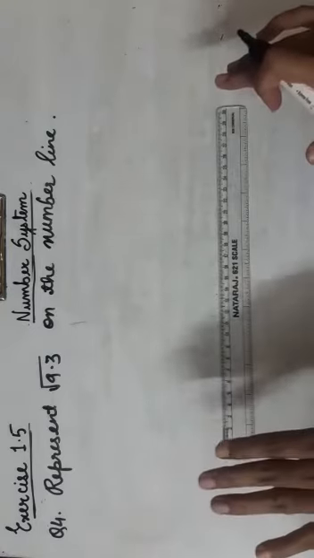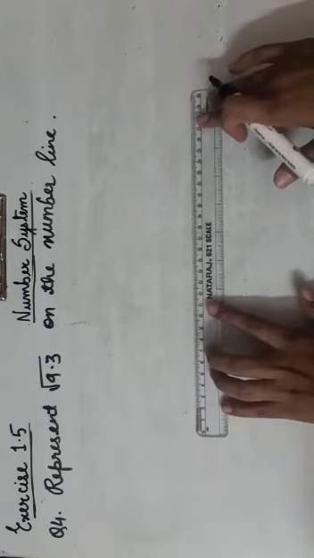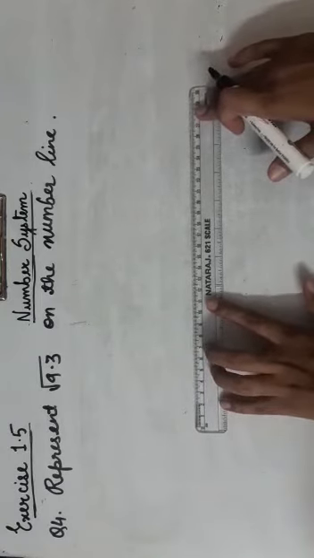The next question is: represent root 9.3 on the number line. Now we have seen such questions before also, but inside the root there is a decimal number. But we don't need to make this question difficult. 9.3 is inside, so take 9.3. Draw a segment equal to 9.3.